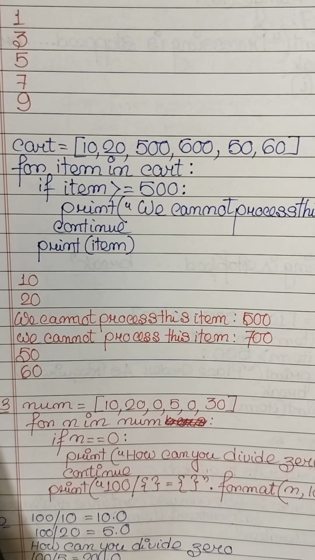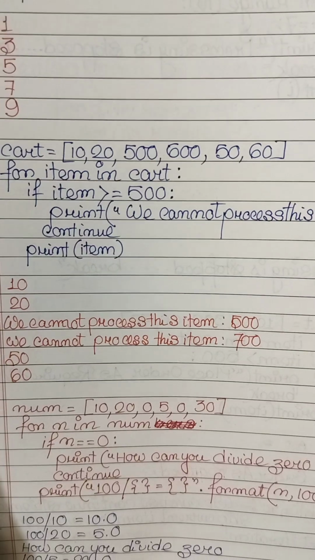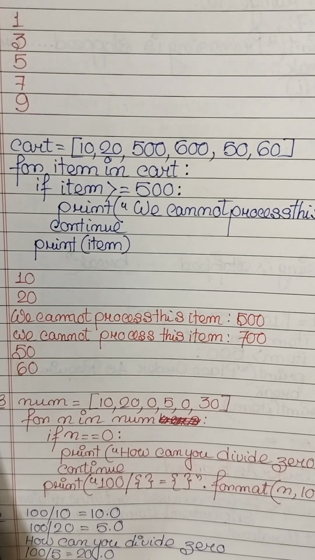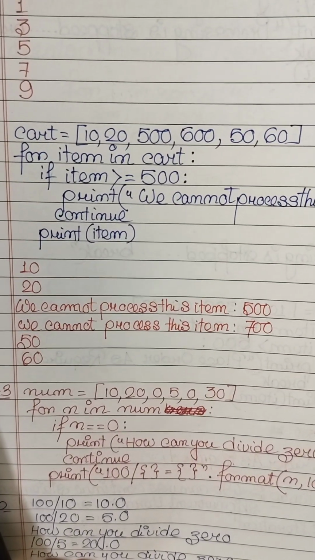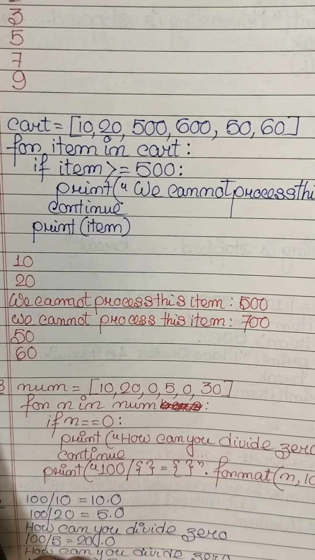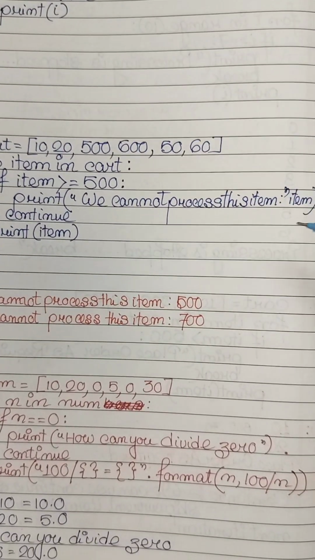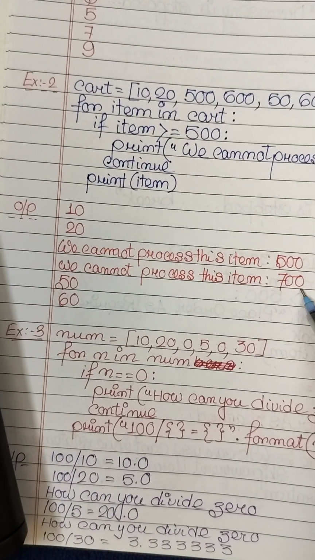So first 10 will come, which is not greater than or equal to 500, so 10 will be printed. Next 20, which is also printed. Then 500 comes. 500 is equal to 500, so print "we cannot process this item", and the item value will be printed. That is, 500 is printed here.